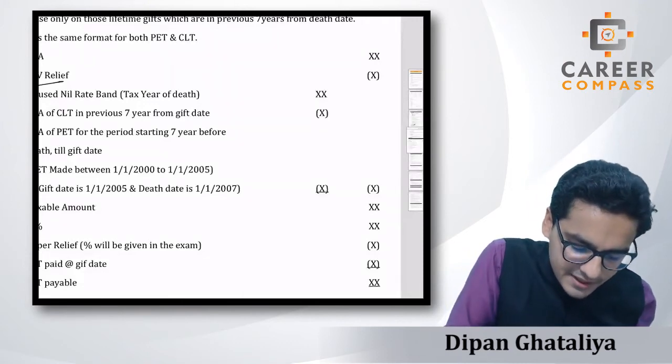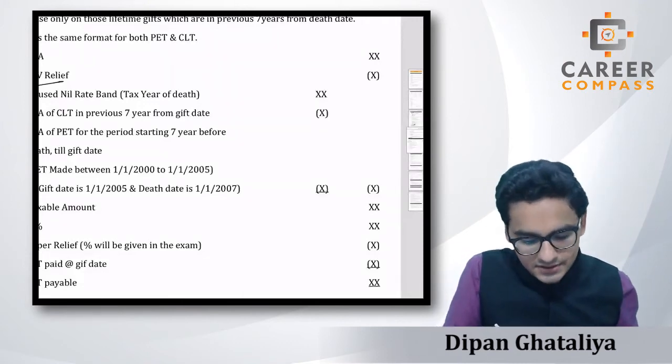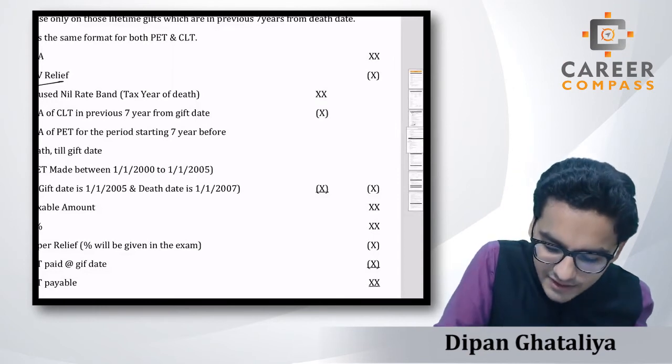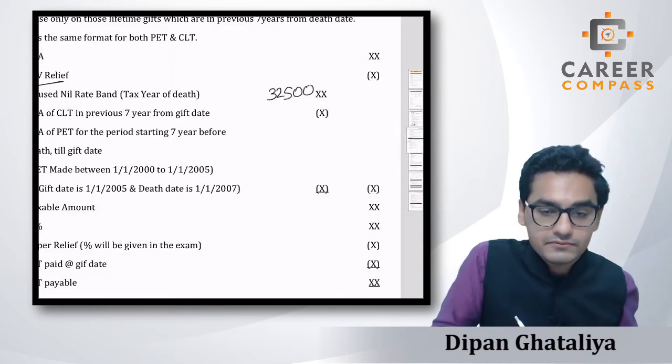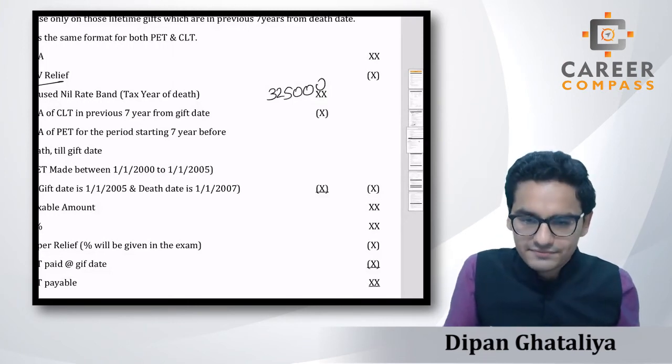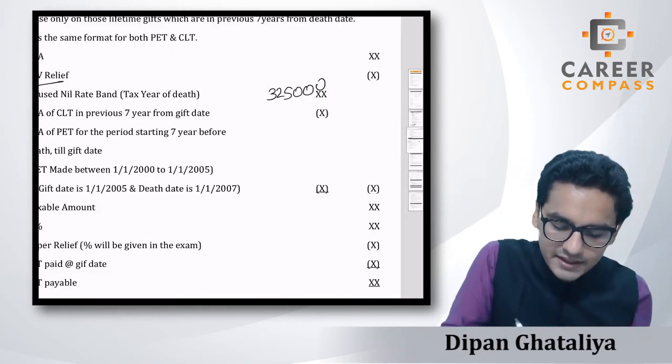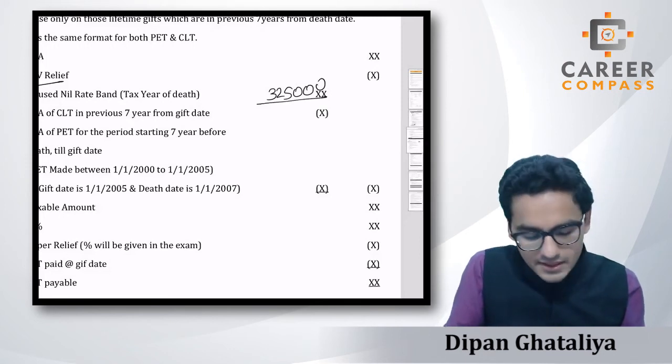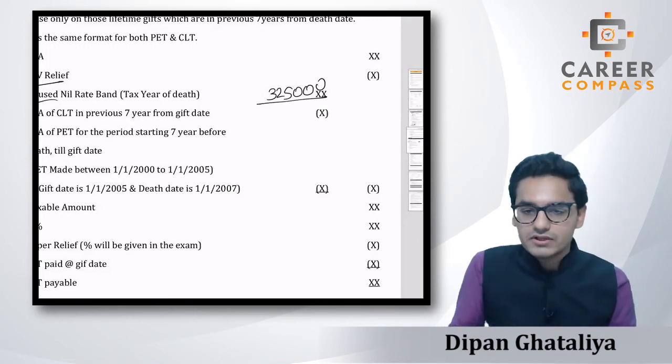Now, the unused nil-rate band. Students, the second deduction is that, once again, 3,25,000 is the total available for the tax year 2019-20, and that 3,25,000 is the full available nil-rate band, but here we can claim the unused amount only.